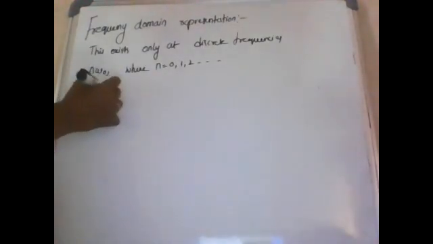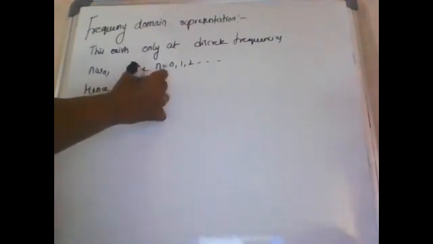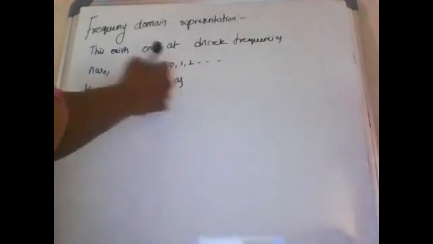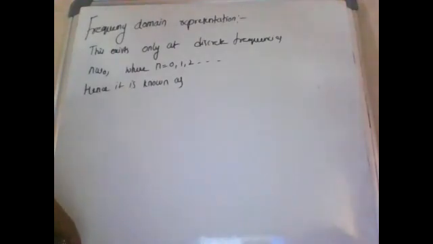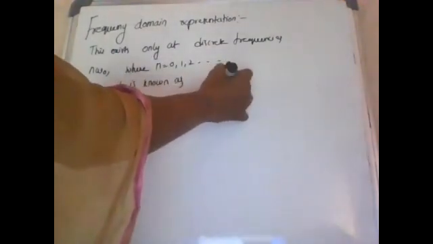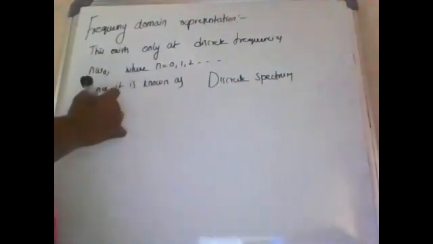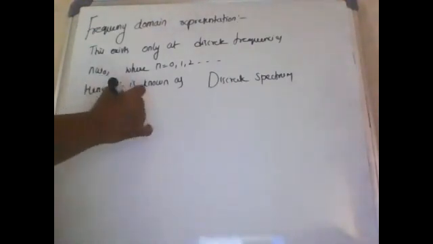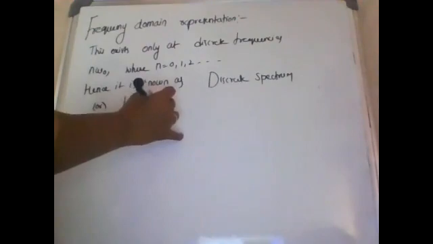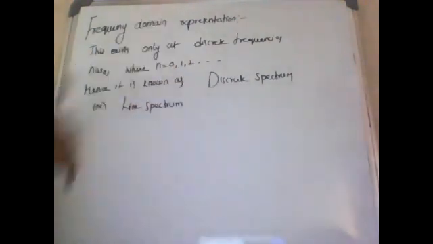Hence, it is known as discrete spectrum or line spectrum.